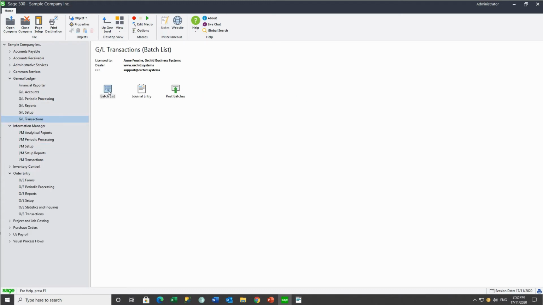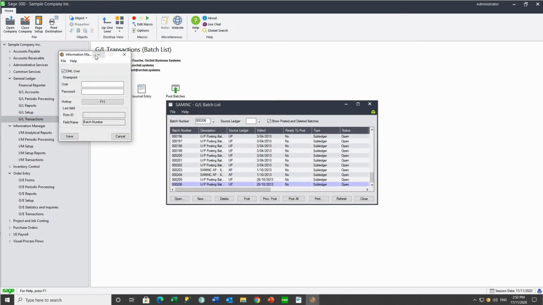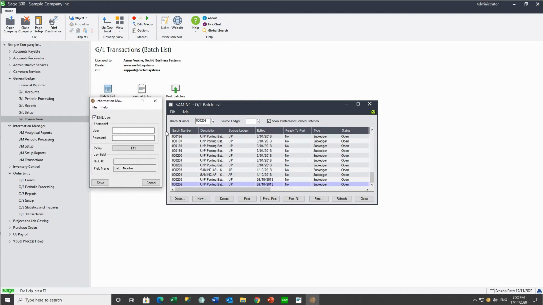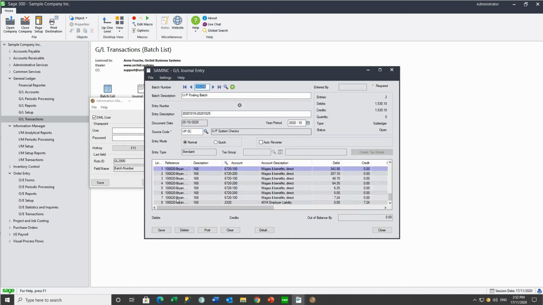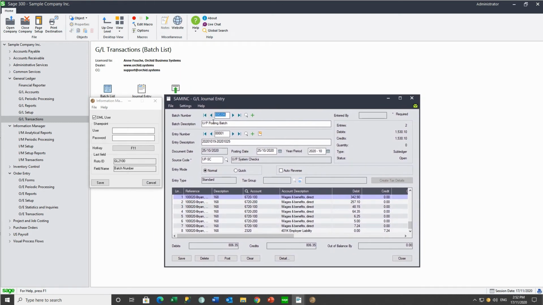And in General Ledger, we make a note that the GL batch list is GL2000 and Batch Number is the field label, both on the header and the grid. We want to fire from the grid. And the GL journal entry is GL2100 and the batch number label is also Batch Number.